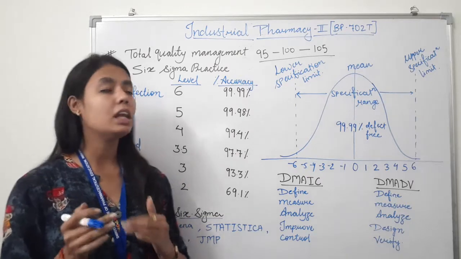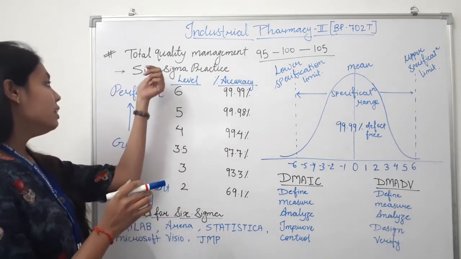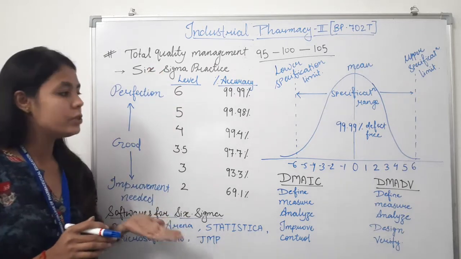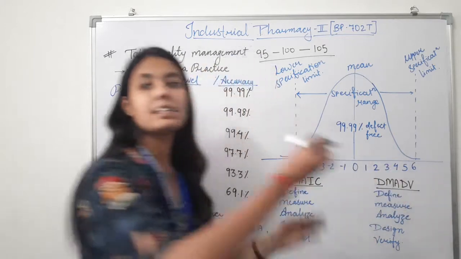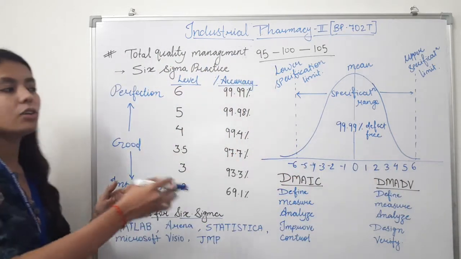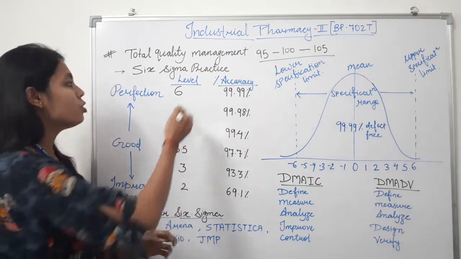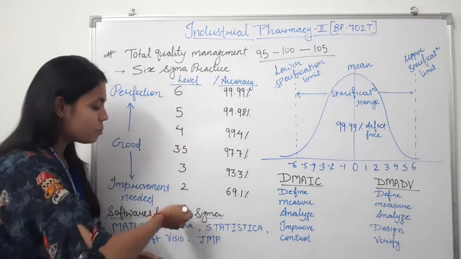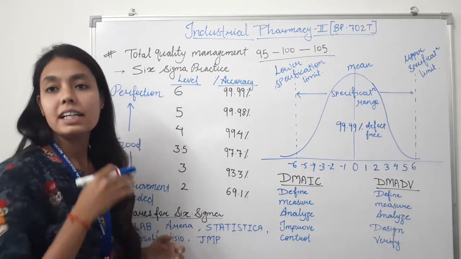So if we talk about the levels of Six Sigma, as you can see here, these are the various levels of Six Sigma from -6 to +6. These are the various levels whenever we want to achieve total quality management. So this is the specification value for the various levels.